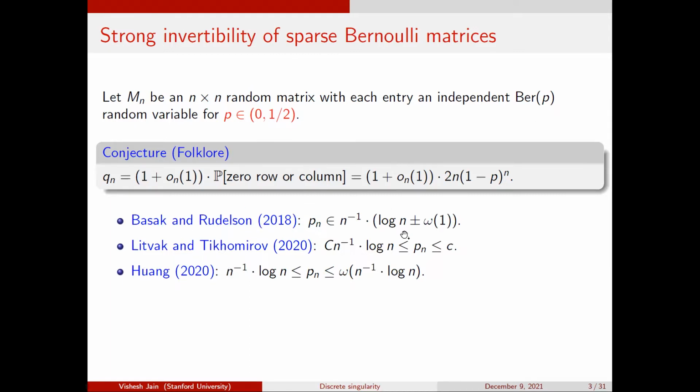Together, all of these works show that if P is at least log n over n, and at most some small constant, then this kind of result is actually true. Then the probability of singularity is the same as the probability of having a 0 row or column plus lower order terms. And below log n over n, you will have some isolated vertices, so you will be singular with high probability. Okay, so log n over n is the threshold.